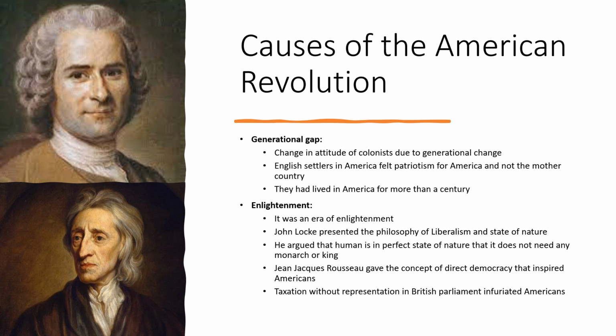So the people of America started feeling inspired with all these philosophies, and they believed, why do we have to keep this burden of a crown on ourselves? So we should just get independence and we should just revolt. Then another scholar of the time, Jean-Jacques Rousseau, gave the concept of direct democracy that inspired Americans. He believed that there should be democracy and the consent of the governed people. So the American people said that the British Parliament does not seek consent, so we should revolt against such people, against this tyranny.